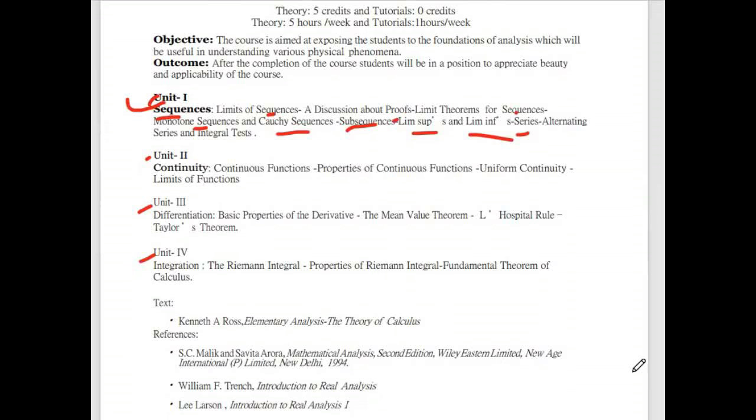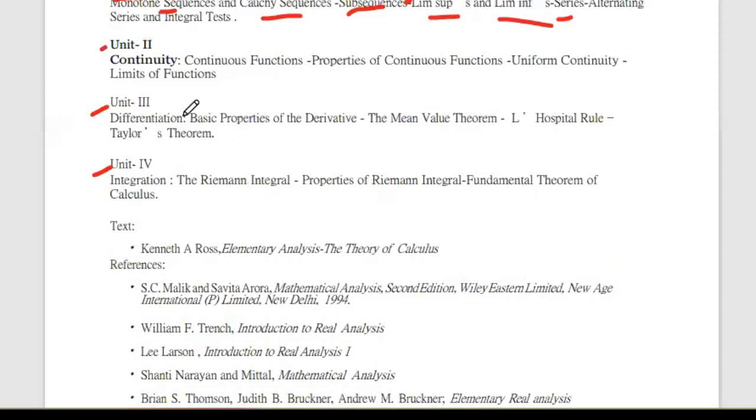Okay. Now, in the second unit, we study about continuity. Okay. So in continuity we study about continuous functions, properties of continuous functions. So first we study about continuous functions. After that, those properties and uniform continuity and limits of functions. Okay. So next coming to unit 3.